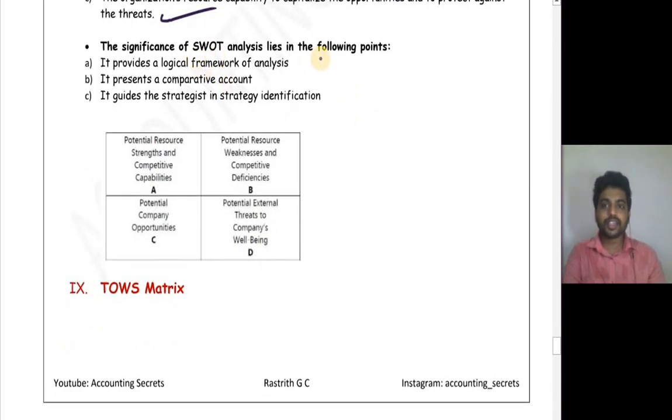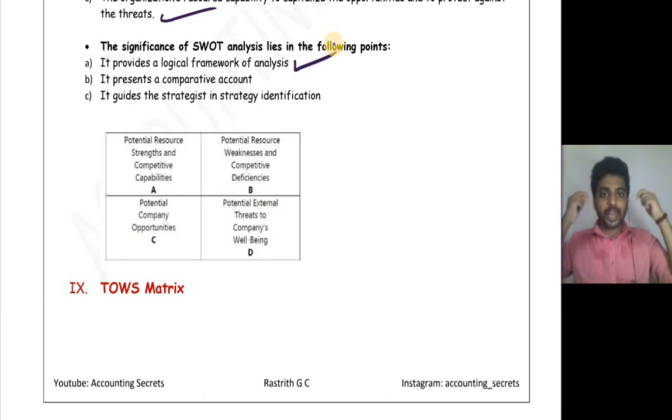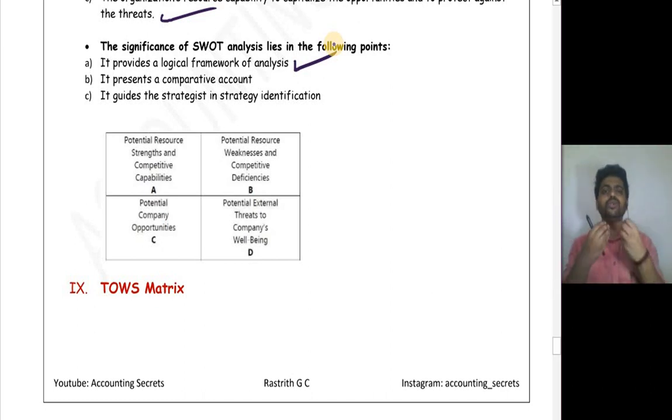The significance of SWOT analysis lies in the following points. To provide a logical framework of analysis. You can't come up with a strategy without analyzing. You should analyze what are your strengths, what are your weaknesses. Only later can you come up with certain ideas. Otherwise you are just blindfolded and entering into a war, that is, blindfolded and entering into a competition. You don't know how exactly the industry is doing. You don't know your strengths, you don't know your weaknesses. It presents a comparative account. It helps in comparing strengths, weaknesses, opportunities, threats. It guides the strategies in strategy identification.